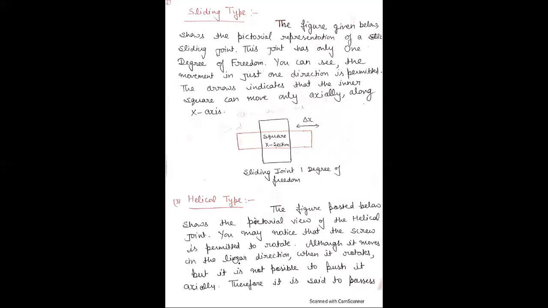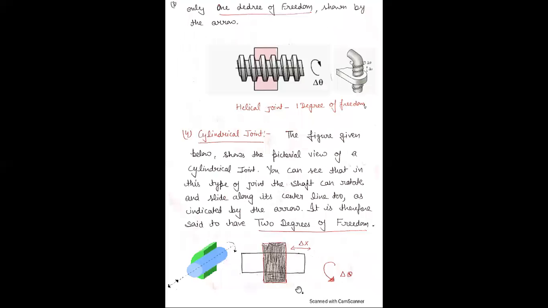You may note that the screw is permitted to rotate only. It moves in the linear direction when it rotates, but it is not possible to push it axially. Therefore, it is said to possess only 1 degree of freedom, and it is shown by the arrow.